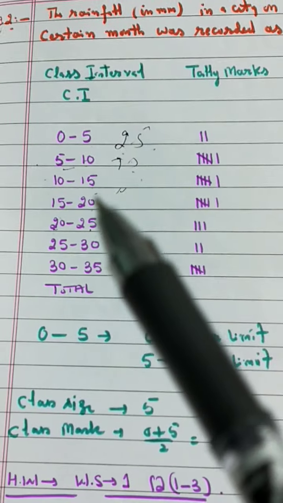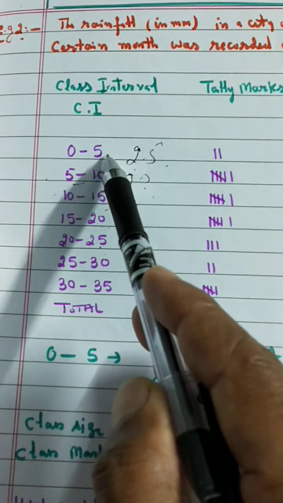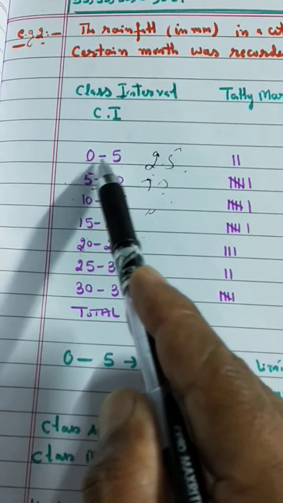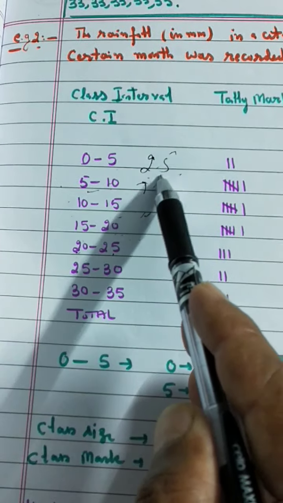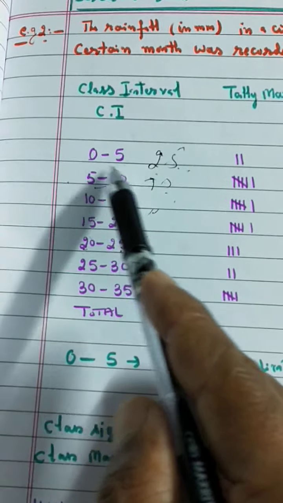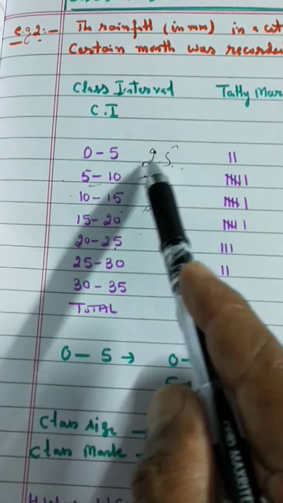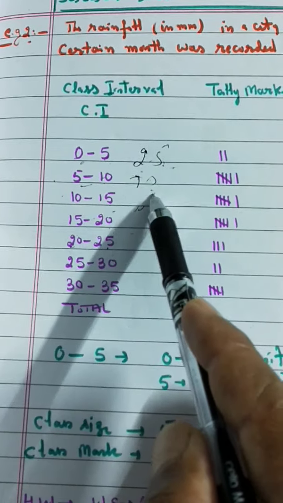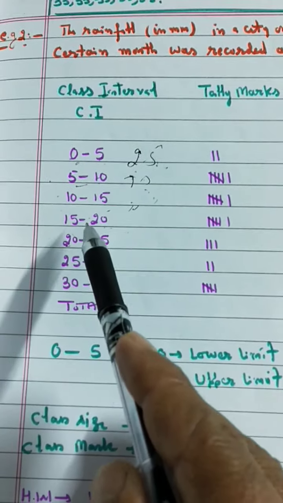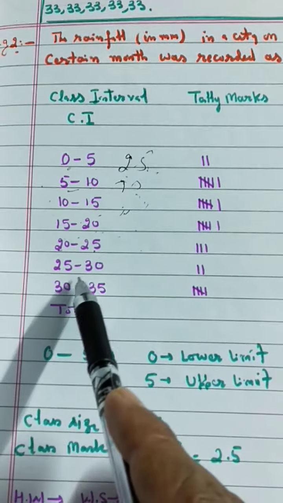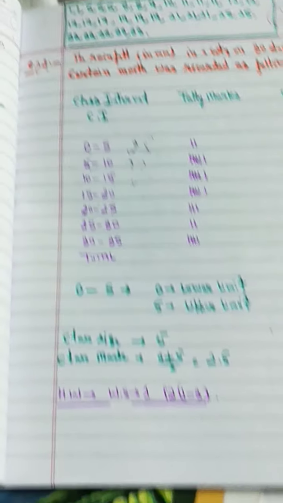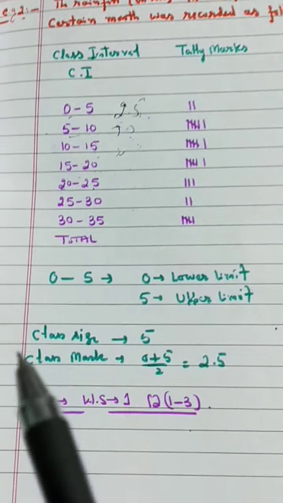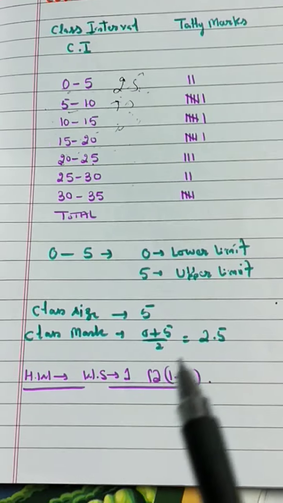First of all, you can find the class mark of the first class interval. How can we find class mark? We find the sum of the lower limit and upper limit divided by 2. 0 plus 5, 5 upon 2, 2.5. So class size is 5 and the class mark for the first class interval is 2.5, second is 7.5, third is 12.5, fourth is 17.5, 22.5, 27.5, 32.5. In this way we can find the range, lower limit, upper limit, class size and class mark.